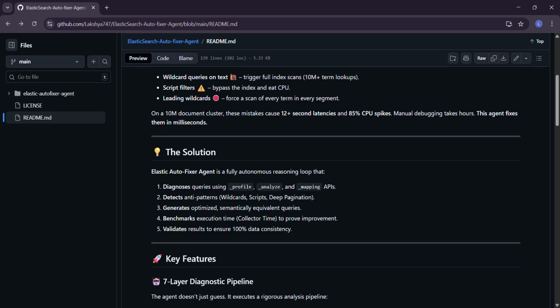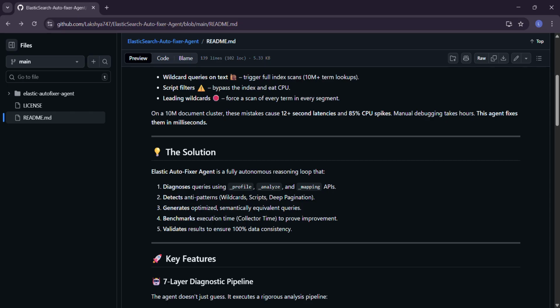When we move forward to the solution part, our agent is a completely autonomous reasoning loop agent. It divides the process into 5 steps. First of all, the diagnosis part, wherein it diagnoses the queries using different APIs which have been easily integrated with the Elasticsearch tools, in this particular case profiling, analyzing and mapping APIs. Then we detect anti-patterns. In this case, as we have already pointed out, these are wildcards and scripts, etc.